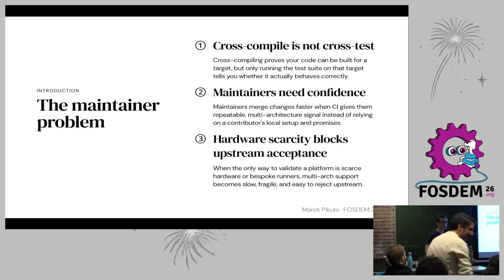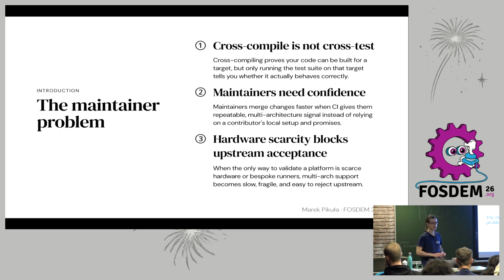So, jumping straight into the problem I'm trying to solve with CI multi-platform. If you have a library or an application that has some platform-specific code, be it some specific SIMD optimizations or some specific behavior which is very much platform-oriented or architecture-oriented, then you need to either cross-compile it or try to do some weird stuff, and you quickly run into an issue that if you have some dependencies, you need to somehow include them in the build, then you need to somehow run the tests, and it can get really tricky really fast.